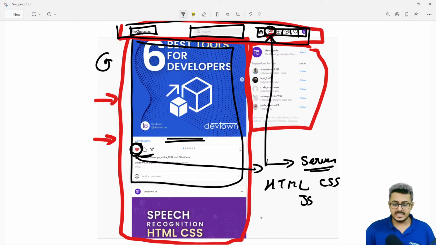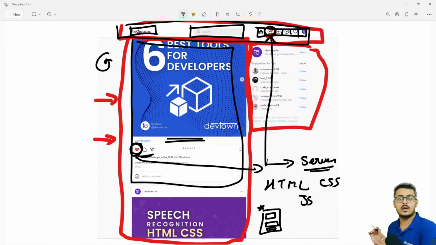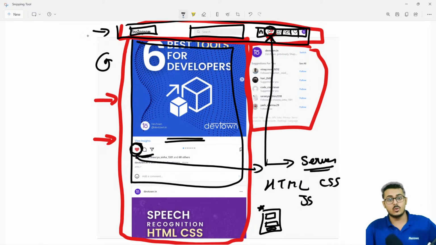But think of each component as having a little bit of HTML, a little bit of CSS, and a little bit of JavaScript in one particular package. That is how you create components in React. So each component, for example this navigation bar, will have its own HTML, its own CSS, its own JavaScript, its own connection to the servers. That is how these components communicate with each other.